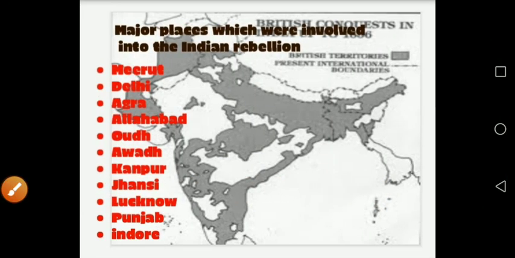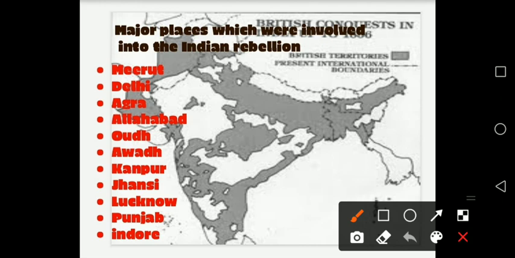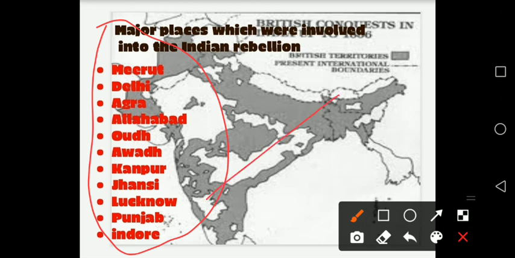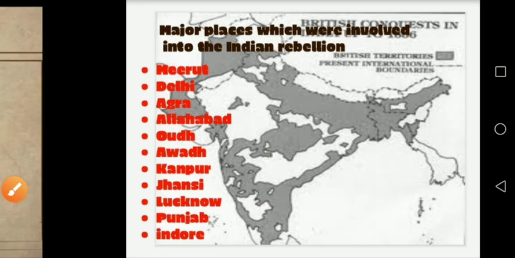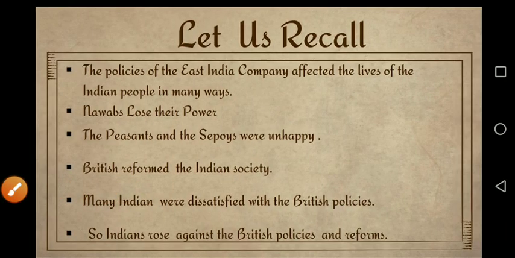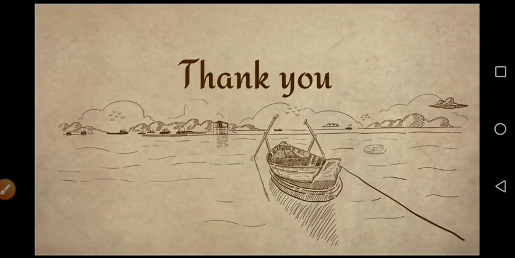causes. And there are some states which played a major role in this revolt, but we can't say that it was enough. So the Britishers again annexed, and this rebel had stopped, and you can recall by this what has happened. But this was a big rebel. This was a big rebel, but the Britishers again annexed and they were victorious. It has so many reasons. We will talk about this in the next